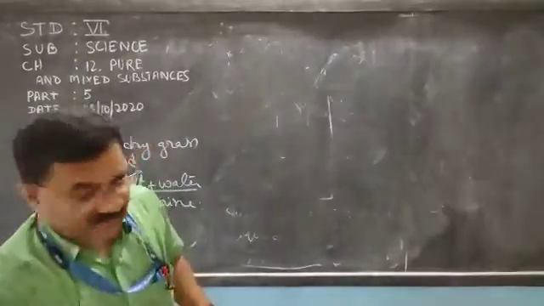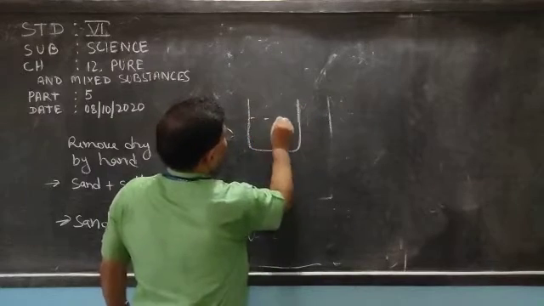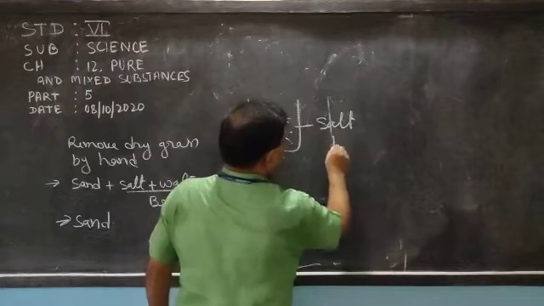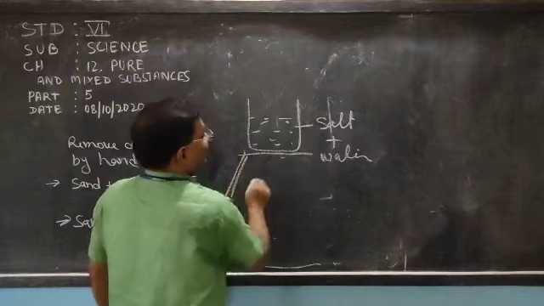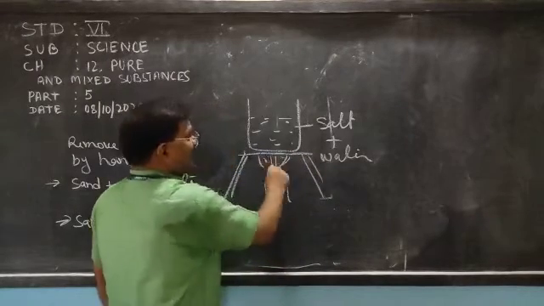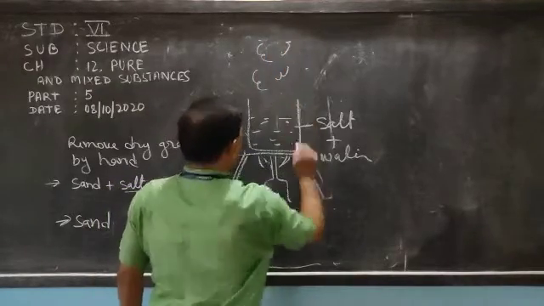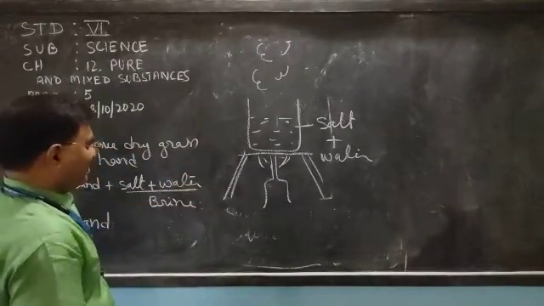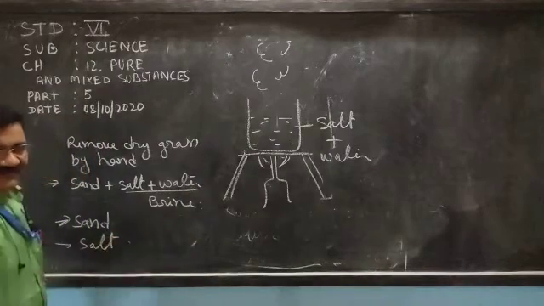We will keep salt and water here, salt plus water, and heat it. What will happen? Water will evaporate and the salt will be left down. This way we will get the salt.